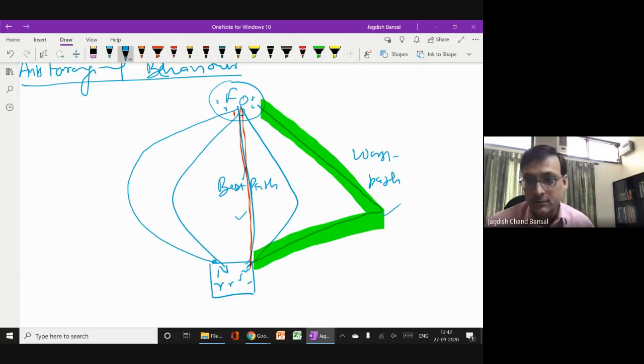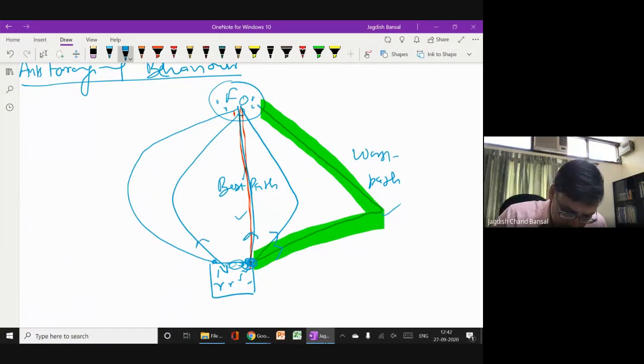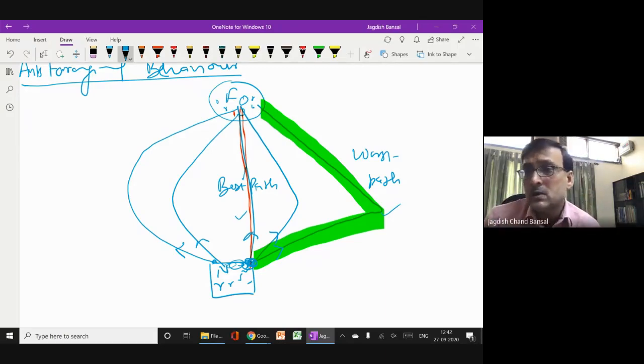So how will they do it? This is a very intelligent behavior and very interesting also. I assure you that if you listen carefully, you will be able to understand also. Initially they do not know. The ants are a small creature, so when they start from their nest, at this junction, they don't know which path, this, this, this, this or this, is the minimum path or the shortest path.